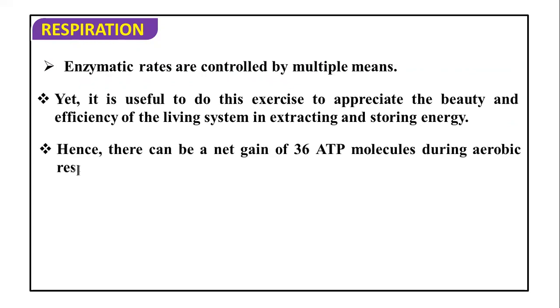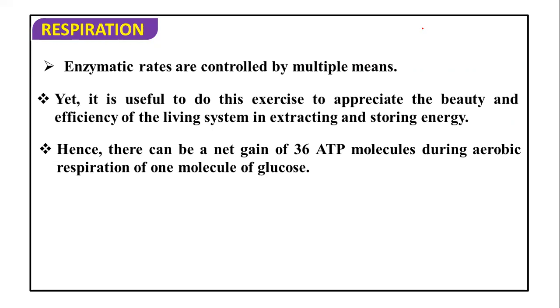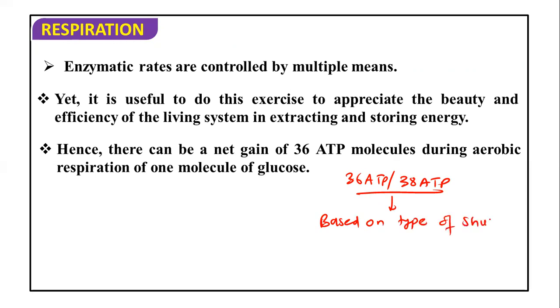Hence, there can be a net gain of 36 ATP molecules during aerobic respiration of one molecule of glucose, or 38. Not 36 only: 36 ATP or 38 ATP. It will be decided based on the type of shuttle that is functional. So what is a shuttle? Which shuttle is active when 36 ATP are produced? Which shuttle is active when 38 ATP are produced? That we will discuss further.